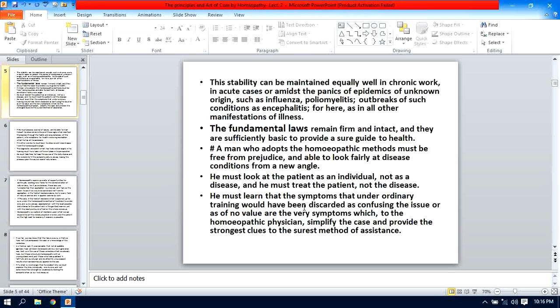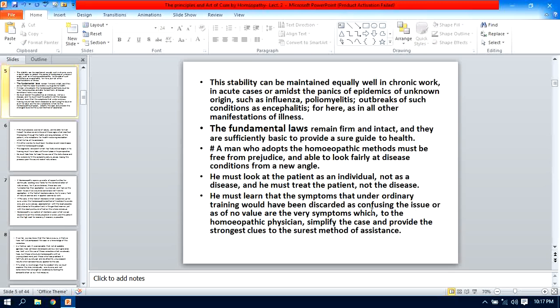That means your treatment is not based on the diagnosis of the disease, because diagnosis of the disease we make from the collection of the common symptoms, while individualization we make by the characteristic symptoms of that particular individual, and therefore in each and every instance you have to discard the confusing issue. Which confusing issue? That is your prescription based on the diagnosis of the disease.